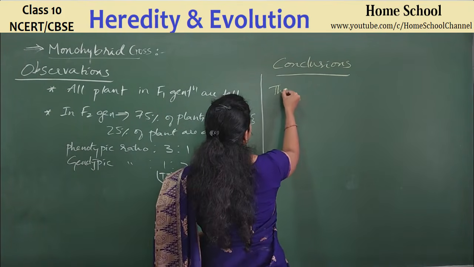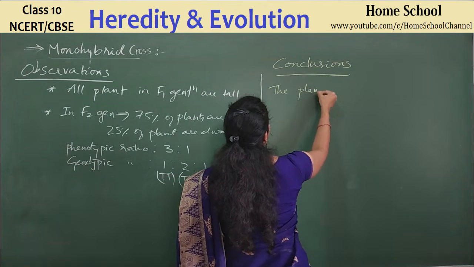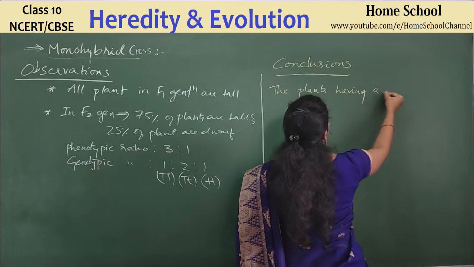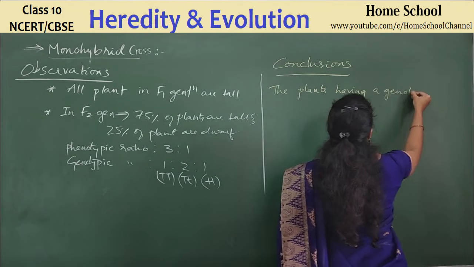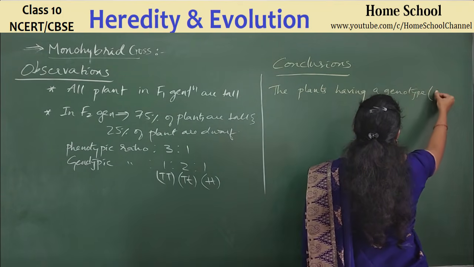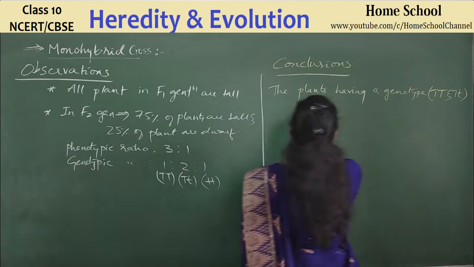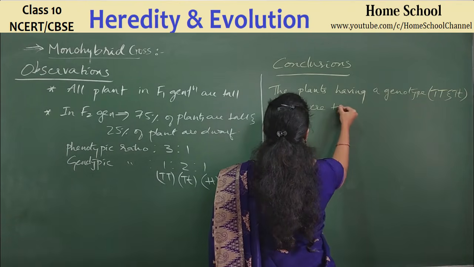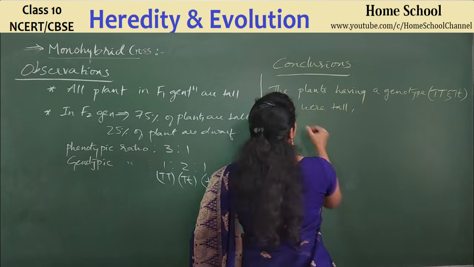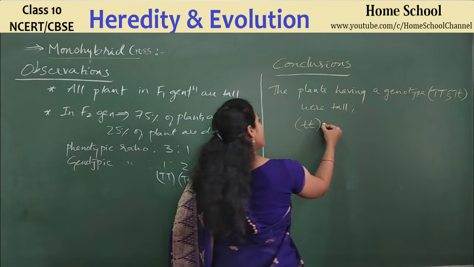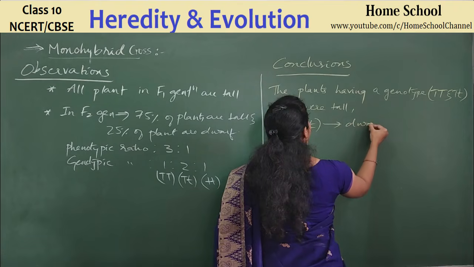The plants having genotype capital T capital T and capital T small t were tall, and plants having genotype small t small t were dwarf.